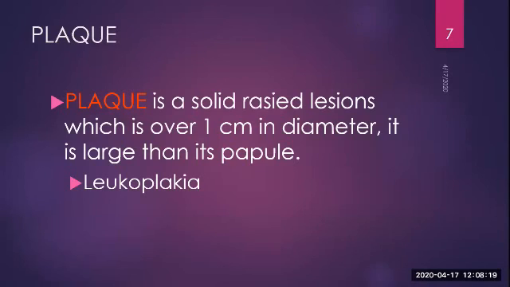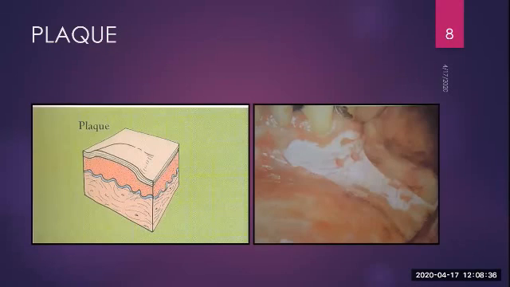Now the next lesion is plaque. Plaque is a solid lesion, same as a papule, but the size is more than 1 centimeter. So the only difference between papule and plaque is size. If the size is more than 1 centimeter, it is called a plaque. The example is leukoplakia. So this is how it appears: a raised solid lesion, size more than 1 centimeter.